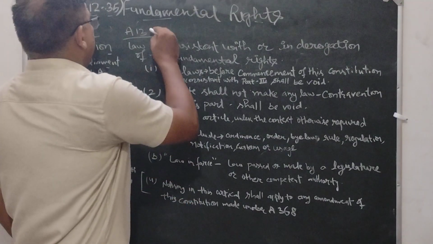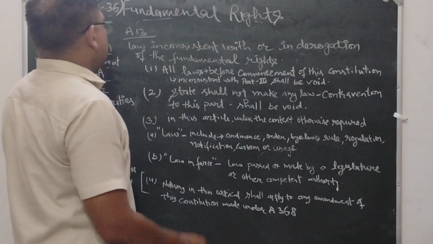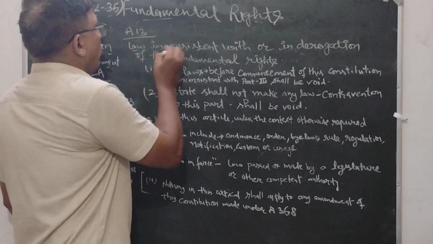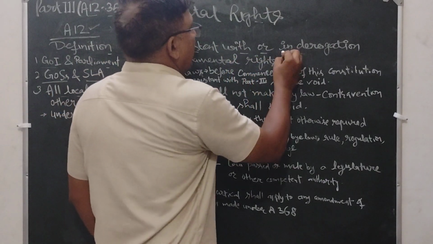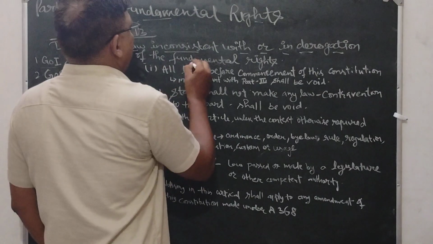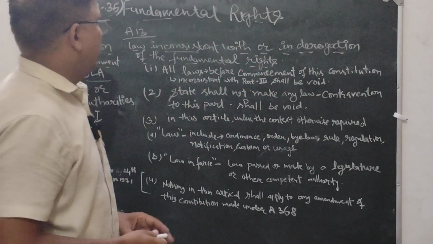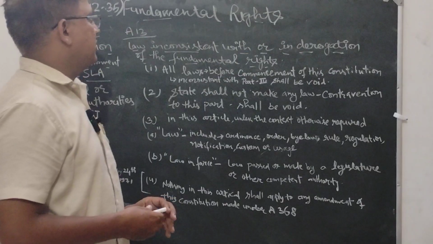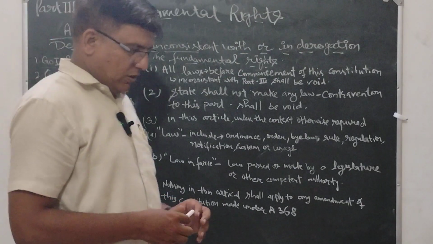Now move to Article 13. Article 13 tells us about laws inconsistent with or in derogation of the fundamental rights. Those laws which are inconsistent or in derogation with the fundamental rights are void.